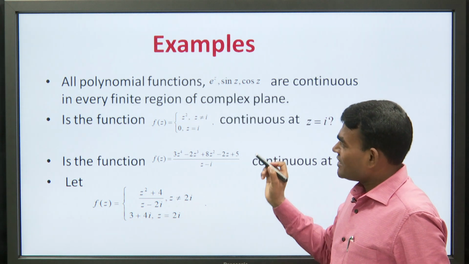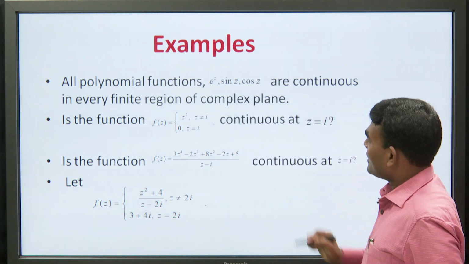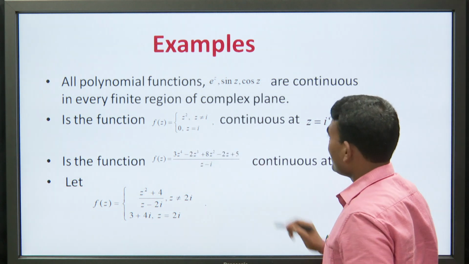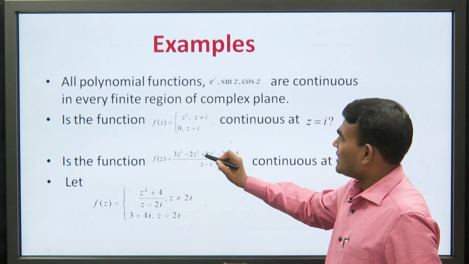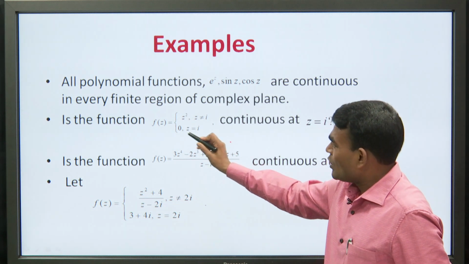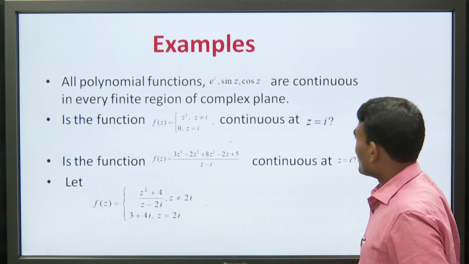Now, we have taken some other types of examples. In example 2, we have taken f(z) equal to z square for z not equal to iota and 0 for z equal to iota.